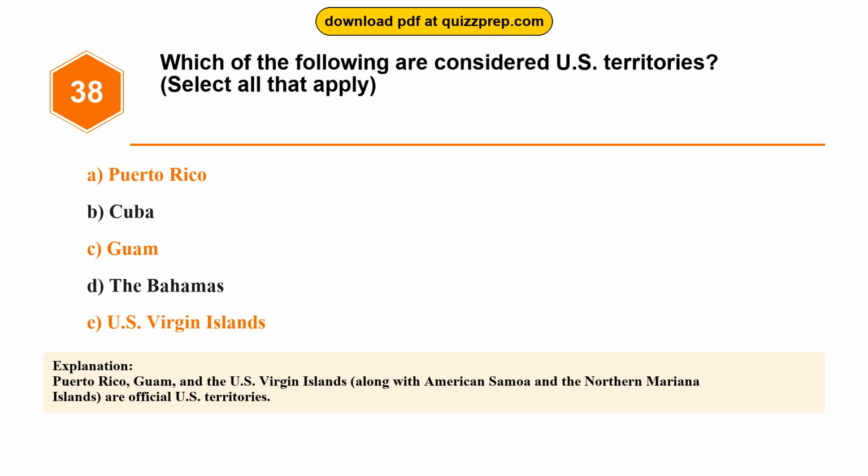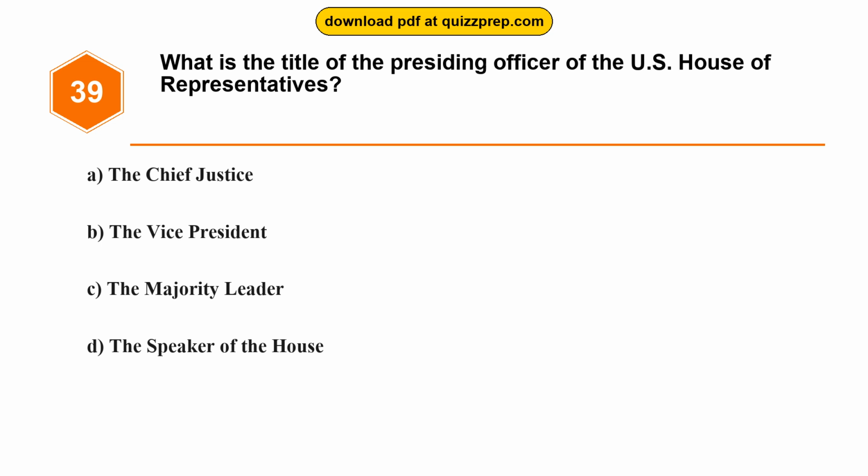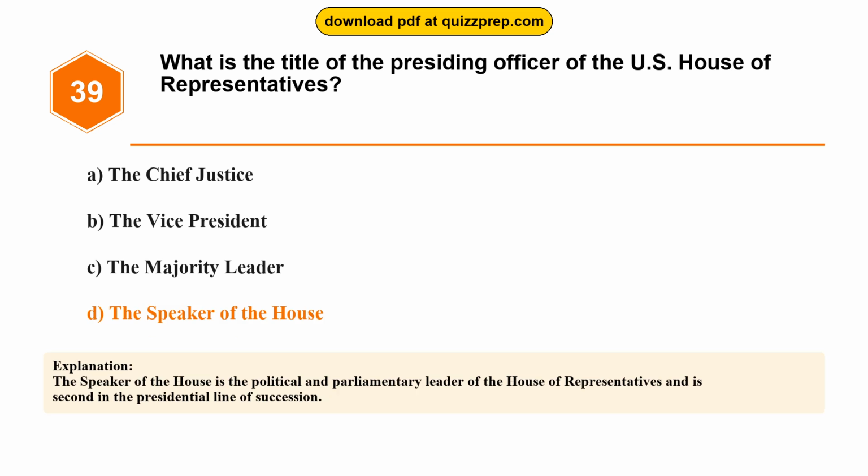territories. Question 39. What is the title of the presiding officer of the U.S. House of Representatives? Option A, the Chief Justice. Option B, the Vice President. Option C, the Majority Leader. Option D, the Speaker of the House. The correct answer is option D, the Speaker of the House. The Speaker of the House is the political and parliamentary leader of the House of Representatives and is second in the presidential line of succession.